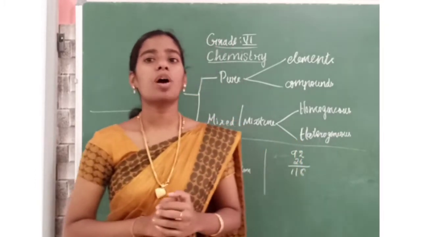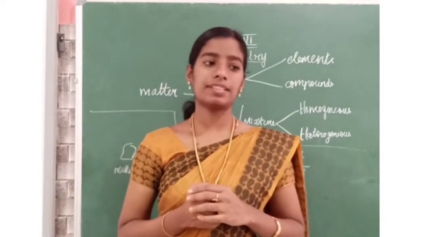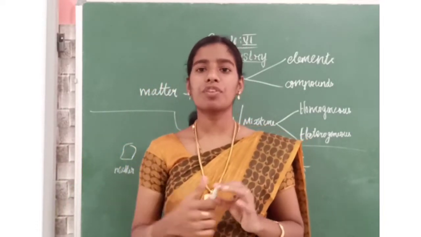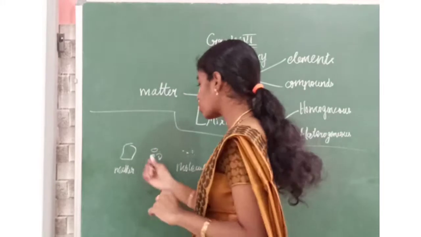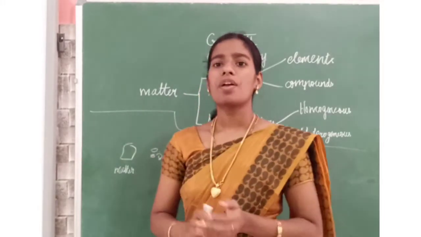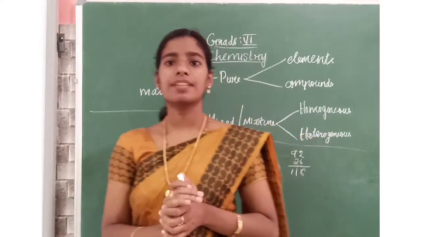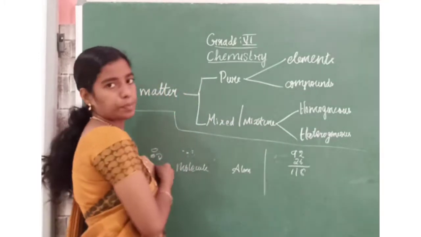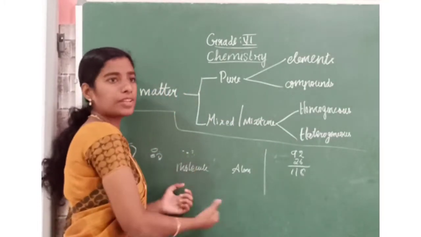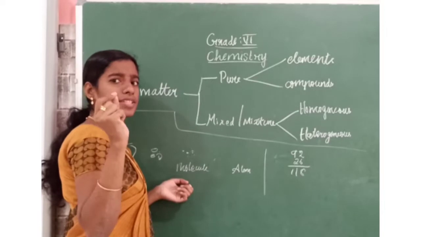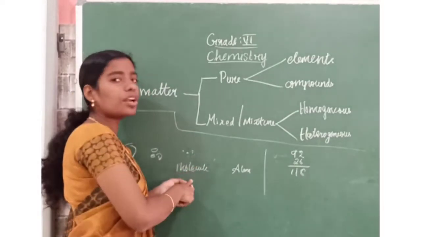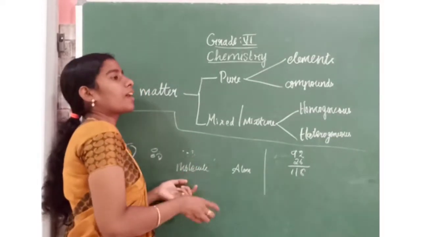Now, we have learned the composition of matter, right? What is the composition of matter? Consider this sugar piece as matter. When you break this sugar piece, you get smaller pieces. Again you break, and the smallest piece we get is called a molecule.